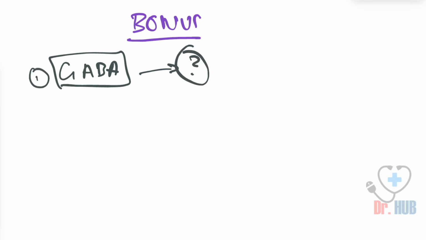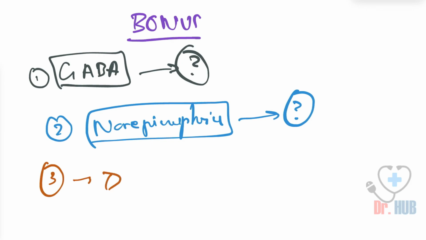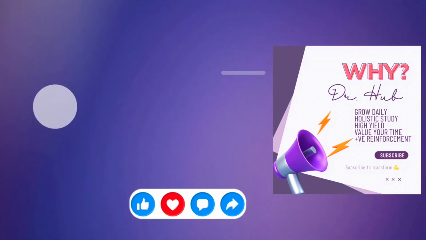The next question is, what are the receptors involved in case of norepinephrine? Lastly, the third question is, what are the receptors involved in case of the dopamine?